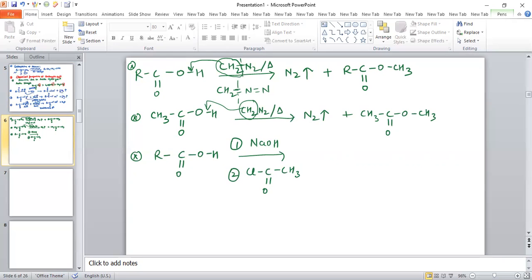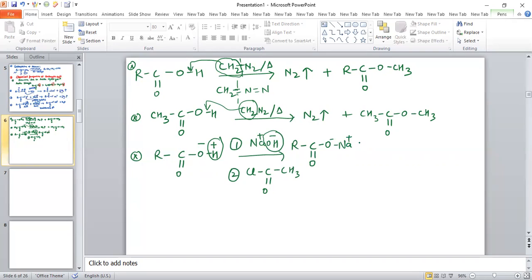So what happens in this case? In the first step, an acid base reaction will take place. Plus, minus. So water will be removed, and after removal of water, this will form RC double bond O and O minus and Na plus.